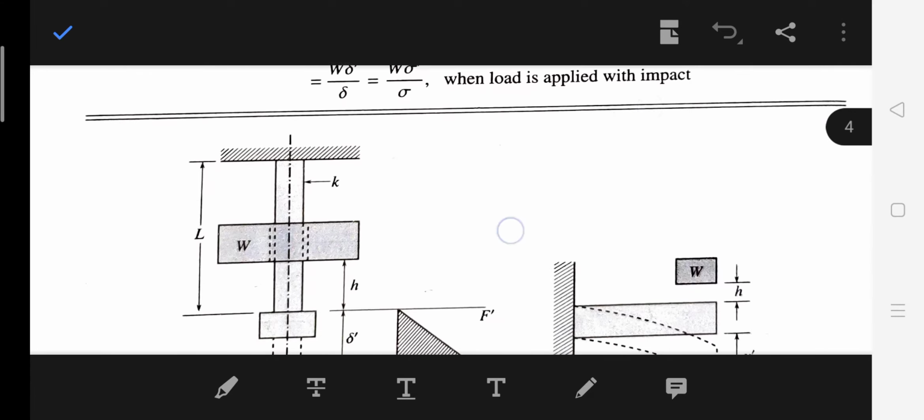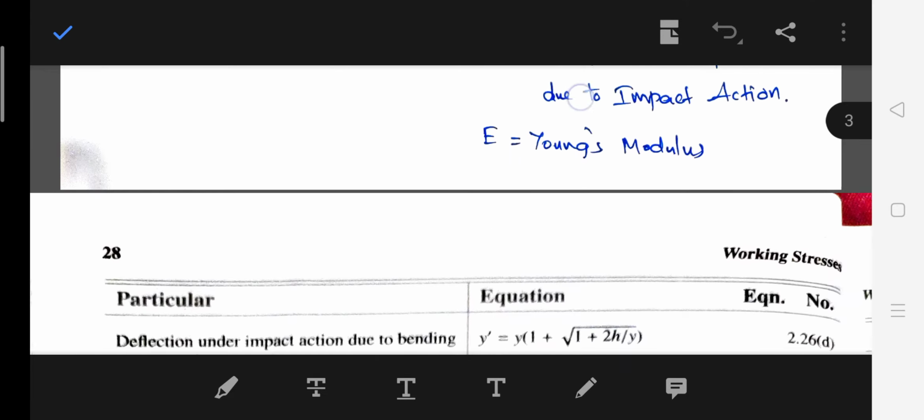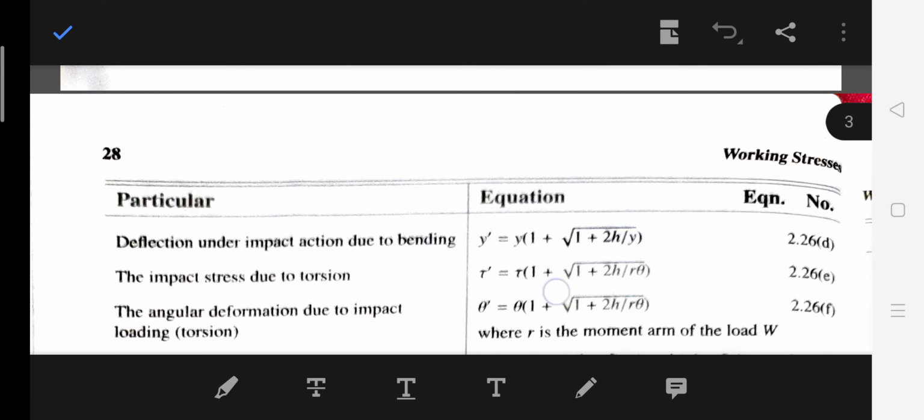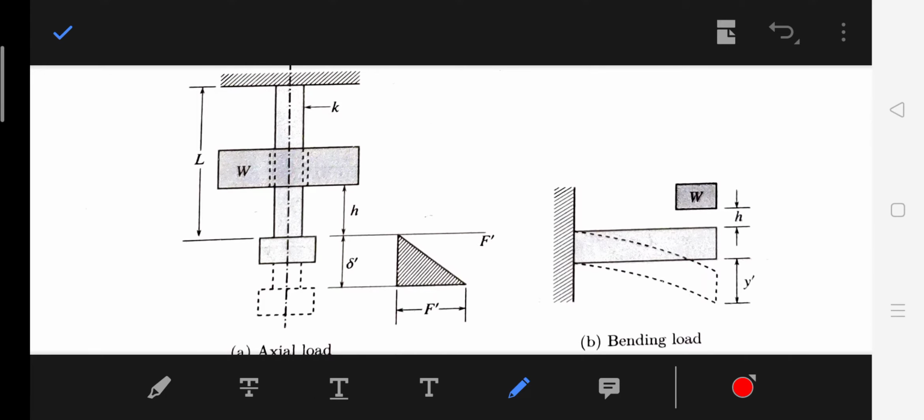So even this figure we can get from the data book. See page number 28. Page number 28, see the figure. This figure is there. One collar, then a weight is dropped from a height h, and because of the impact it causes an instantaneous deflection delta dash. Okay, that's all.